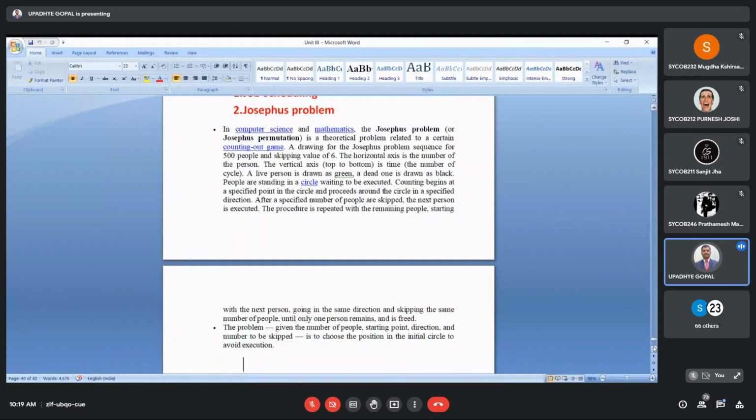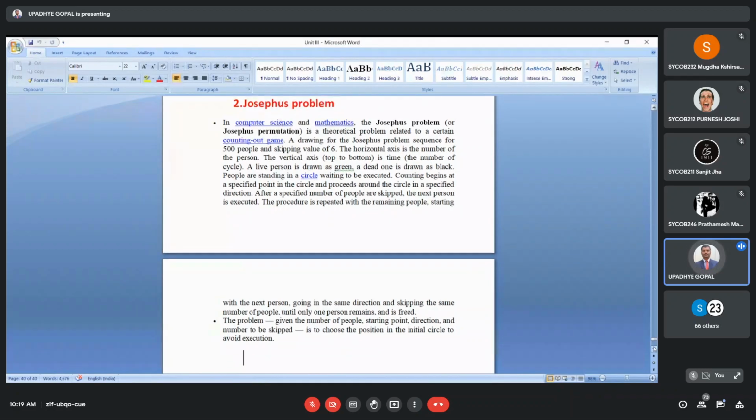We will not go into detail of all this. Just keep in mind that it is one of the problems. You can Google it, just take it as your homework. Today itself you can go on the internet and see what the Josephus problem is. Many things will be available in front of you. It is not that important as far as understanding is concerned.